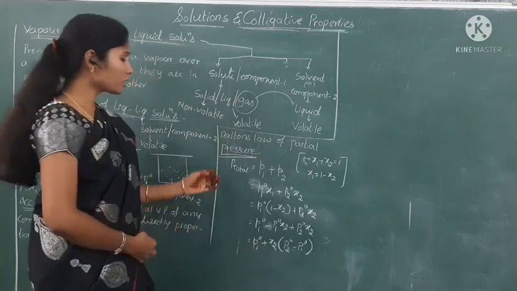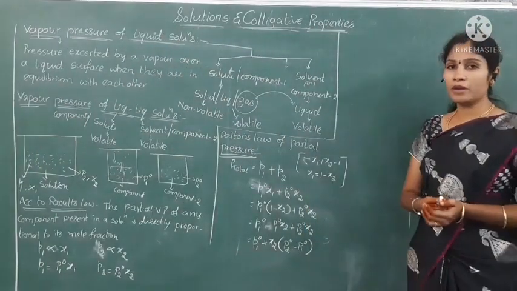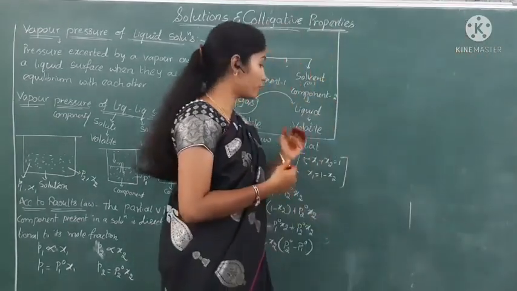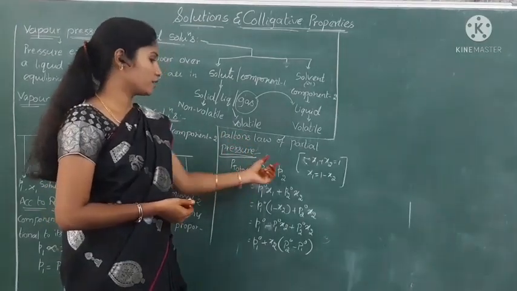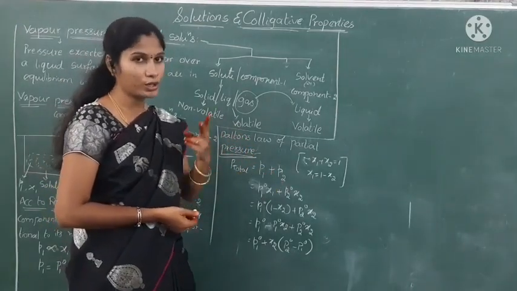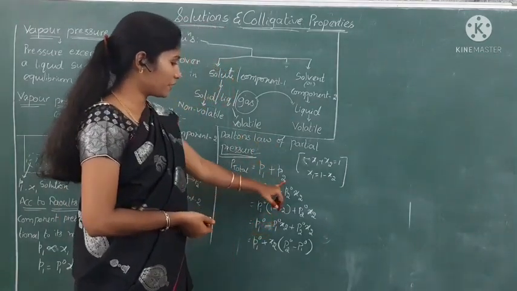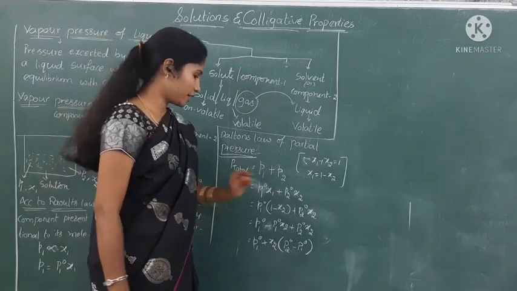So according to Dalton's law of partial pressure, the total pressure exerted by a mixture can be calculated as the sum of partial pressures of all components present in the mixture. So P total is equal to P1 plus P2. Here we consider only 2 components in the mixture. By substituting P1 and P2 values, we get P1 naught x1 plus P2 naught x2.